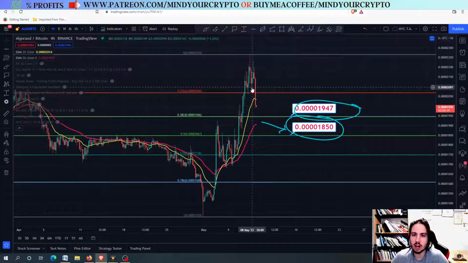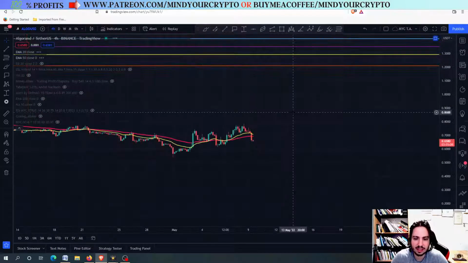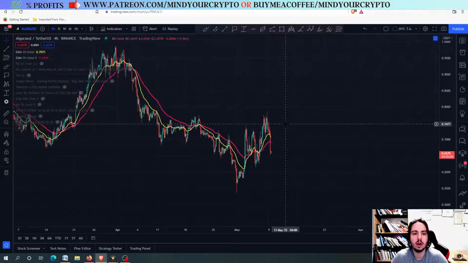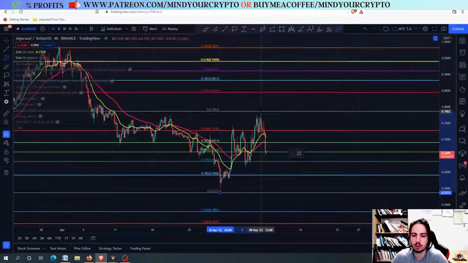If Bitcoin actually holds the 34K that we talked about in the market update, then it is very possible that Algorand against USDT will move higher as well. You can check out why Algorand against USDT is moving down: because of Bitcoin's price action and because of the Algorand against Bitcoin chart. For Algorand against USDT, what are the next major support levels?